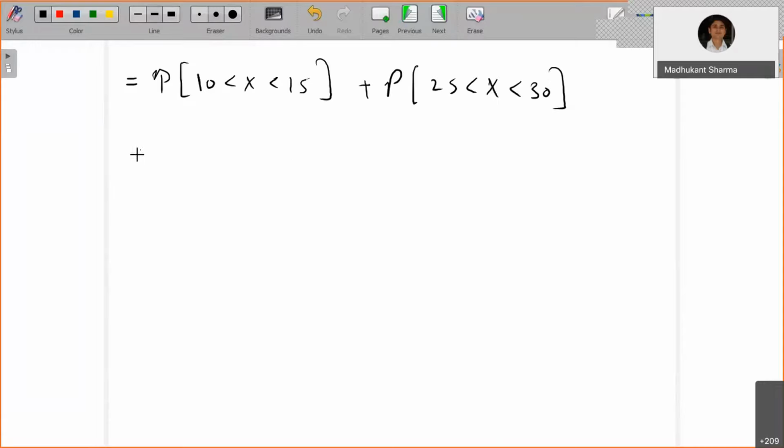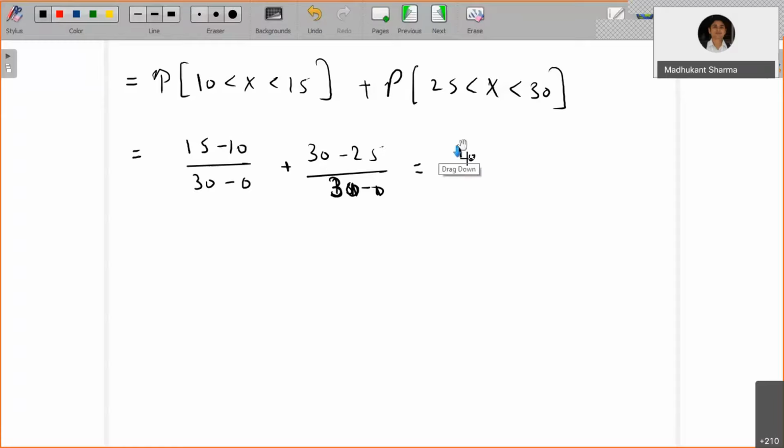Just now we have already seen alpha less than beta. So this is (15 minus 10) divided by (30 minus 0), plus (30 minus 25) divided by (30 minus 0). That you can calculate: 15 minus 10 is 5, plus 5, so 10 by 30, and that is going to be 1 by 3. And I hope now you will be able to give the answer for the second part.